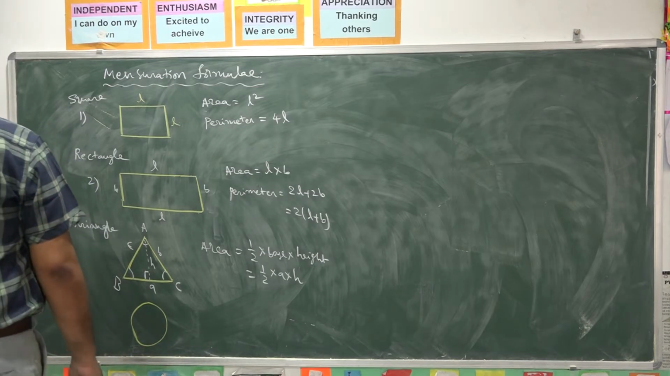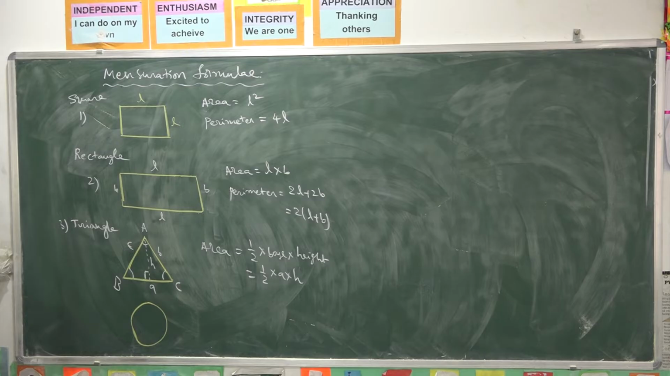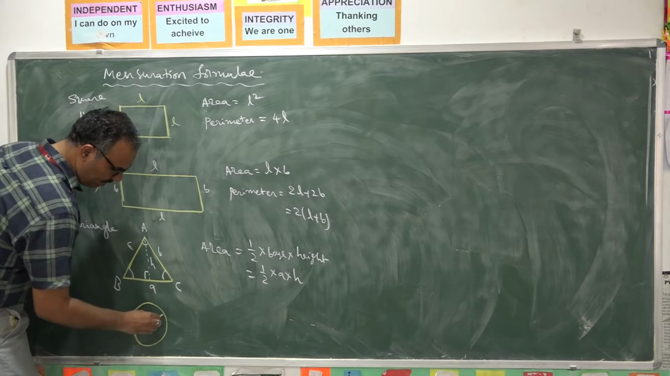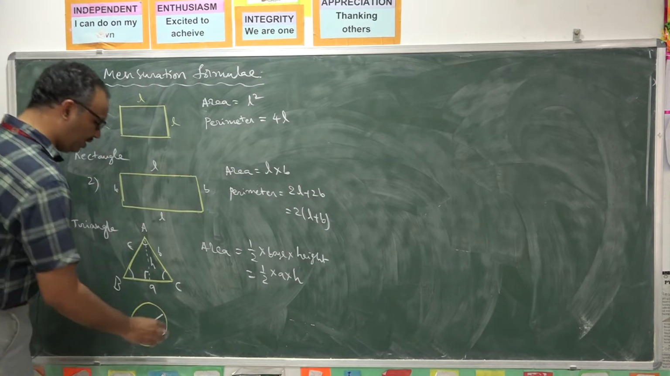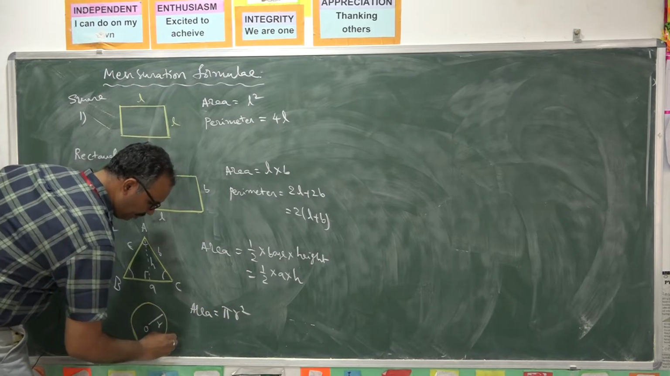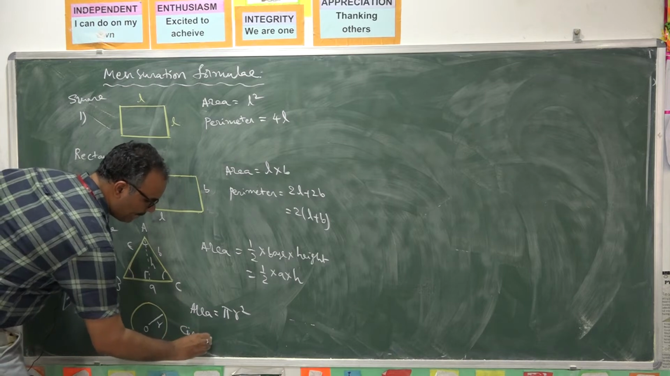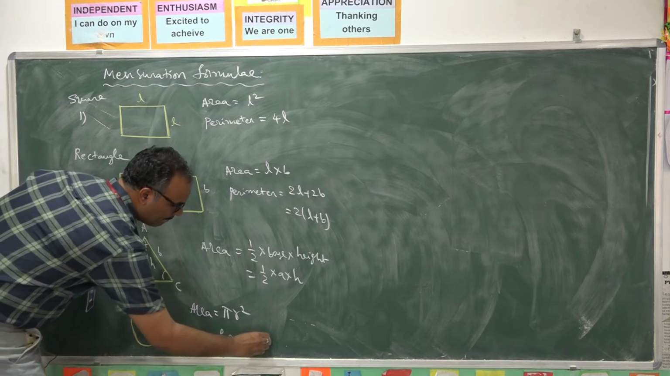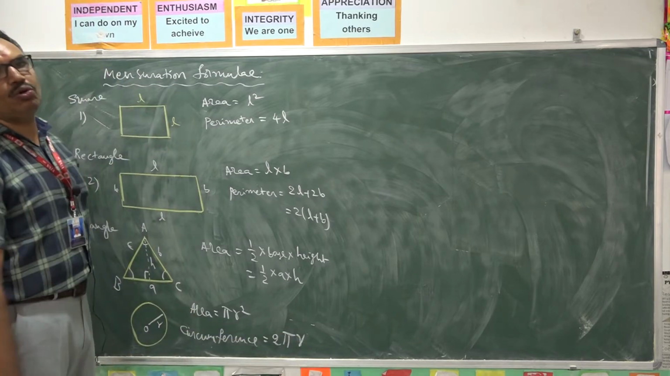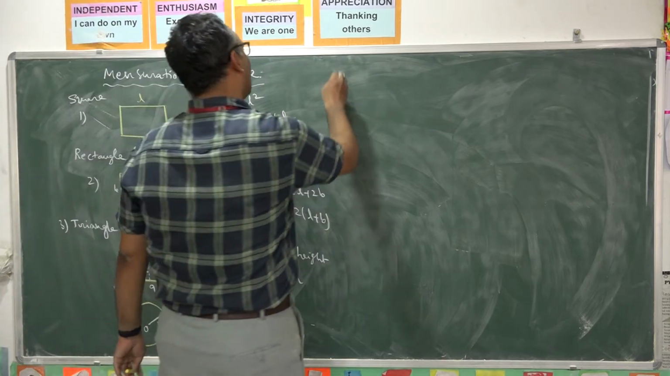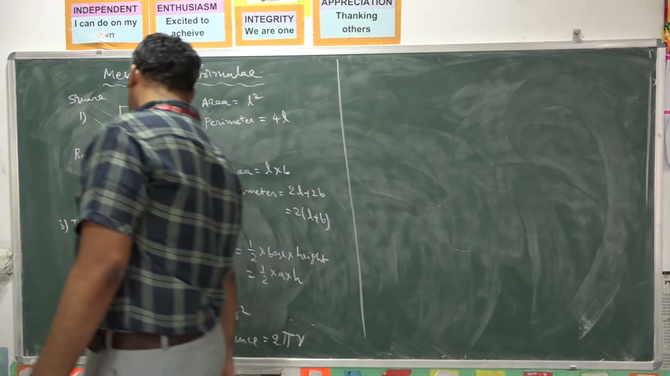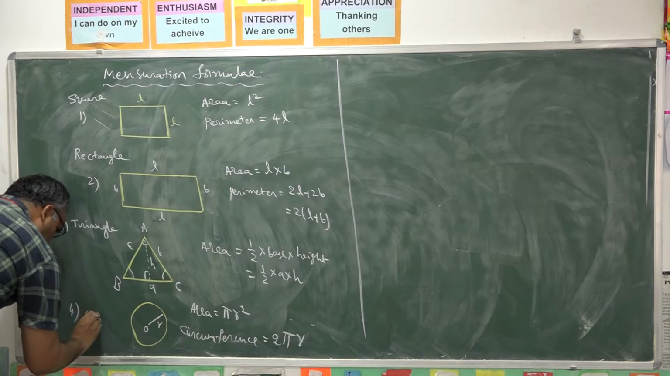Similarly, for circle there is a center O, and the radius is R. Area of a circle is pi r square and its perimeter or circumference is 2 pi r. The derivation for these formulas you learnt earlier. You just go through your school textbooks, you will come to know. At least you should remember the formula related to the particular figure. This is the fourth figure we discussed, the circle.